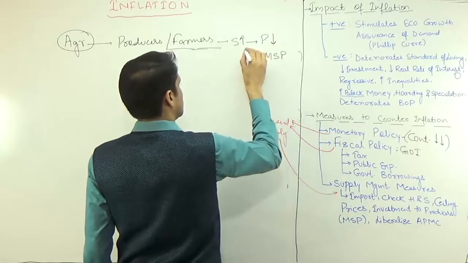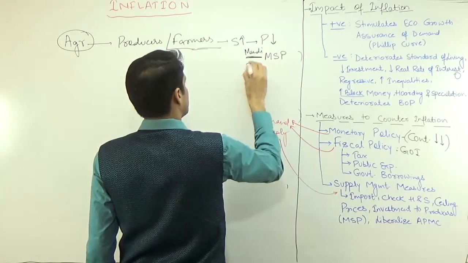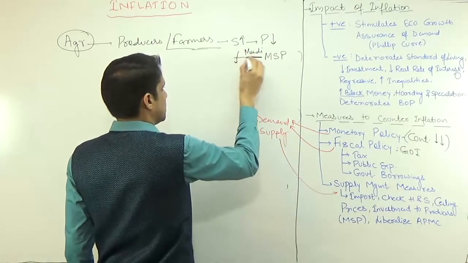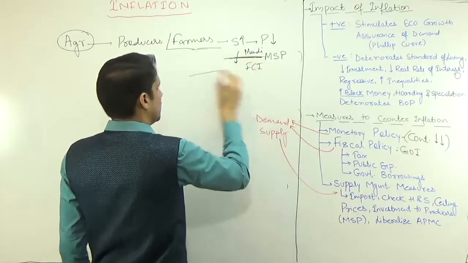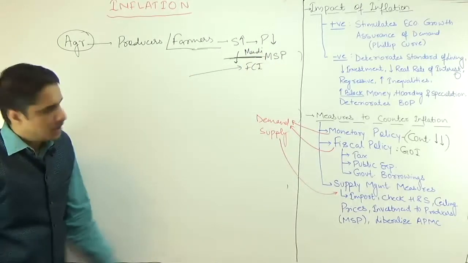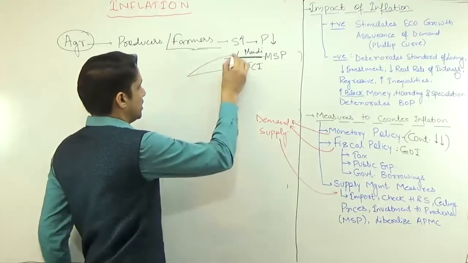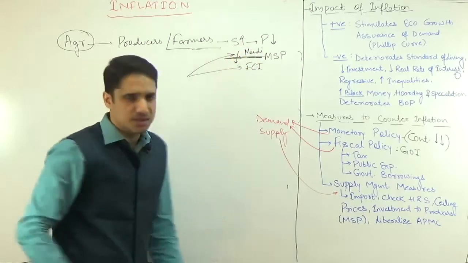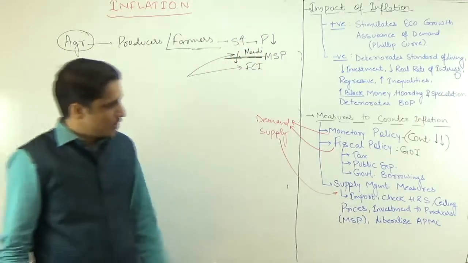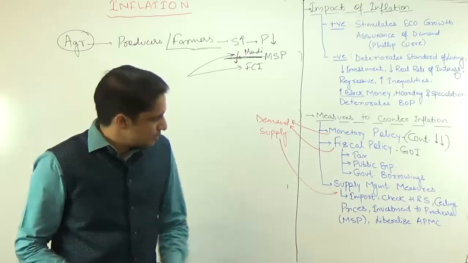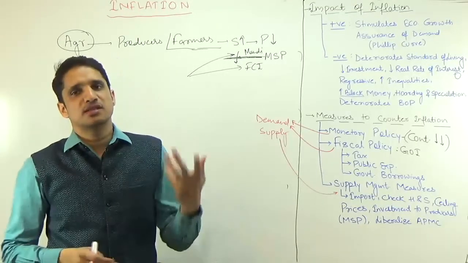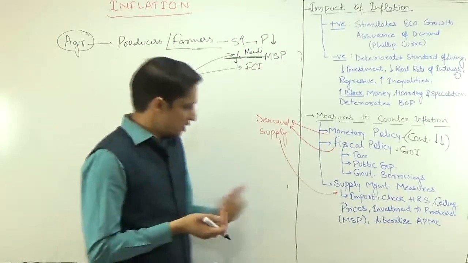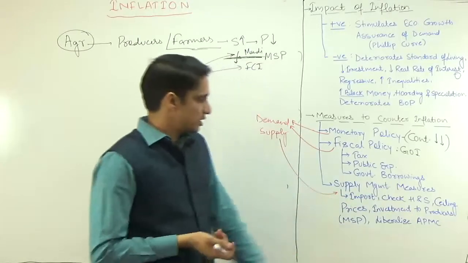So you have the option either to sell at the mandi or to sell to FCI. If the prices at the mandi decrease and become less than the minimum price assured by the government, then this farmer can sell to FCI. If the farmer is getting more money than the minimum support price assured by FCI, then the farmer can sell to the mandi. So you have to incentivize the producers. One tool is minimum support price, then you have to give more and more loans and a number of things. The connectivity should be better. So there are a number of things to incentivize the producers.